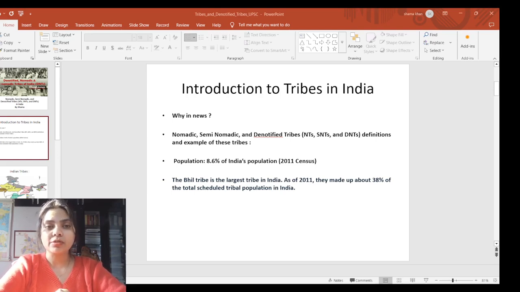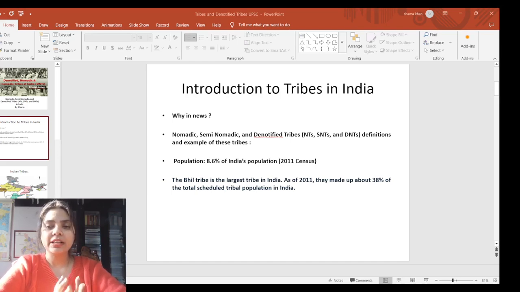So I request you to remember the recommendations of the Idate Commission, and apart from that I will tell you about other commissions also. So you have to keep in mind, this is the possibility of a question which can be asked in your prelims examination. The recommendations of the Idate Commission address the challenges faced by these communities and improve their socio-economic condition.